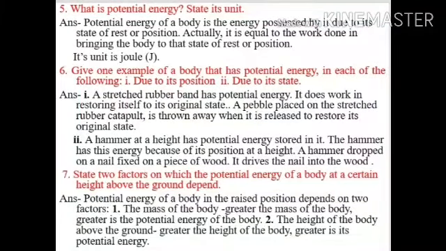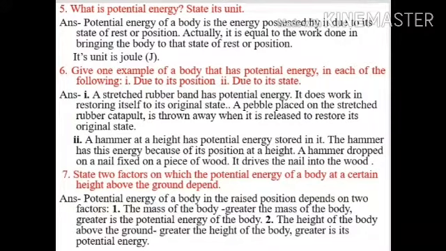Question number 5. What is potential energy and state its unit? The answer is potential energy of a body is the energy possessed by it due to its state of rest or position. Actually, it is equal to the work done in bringing the body to that state of rest or position. Its unit is joule.